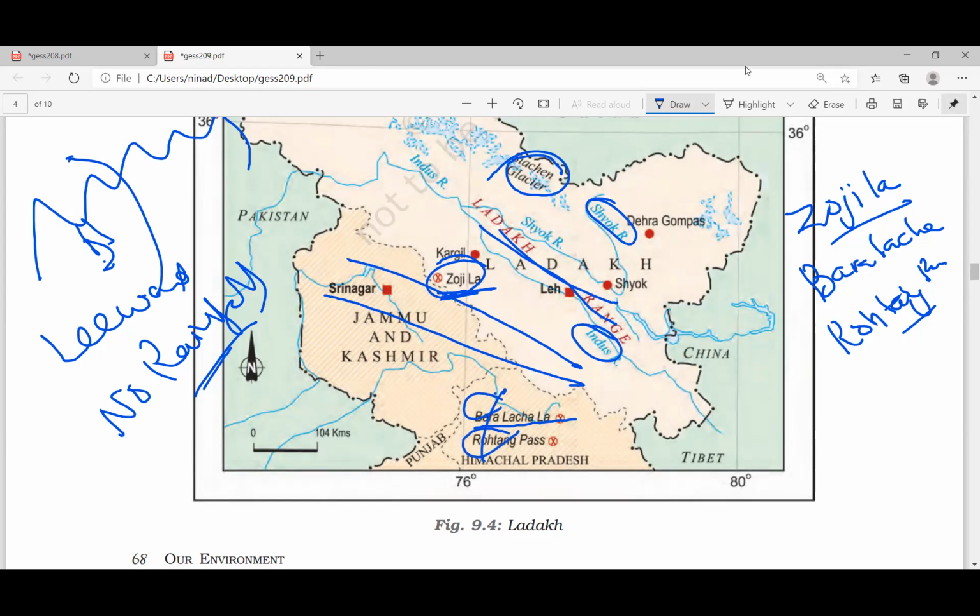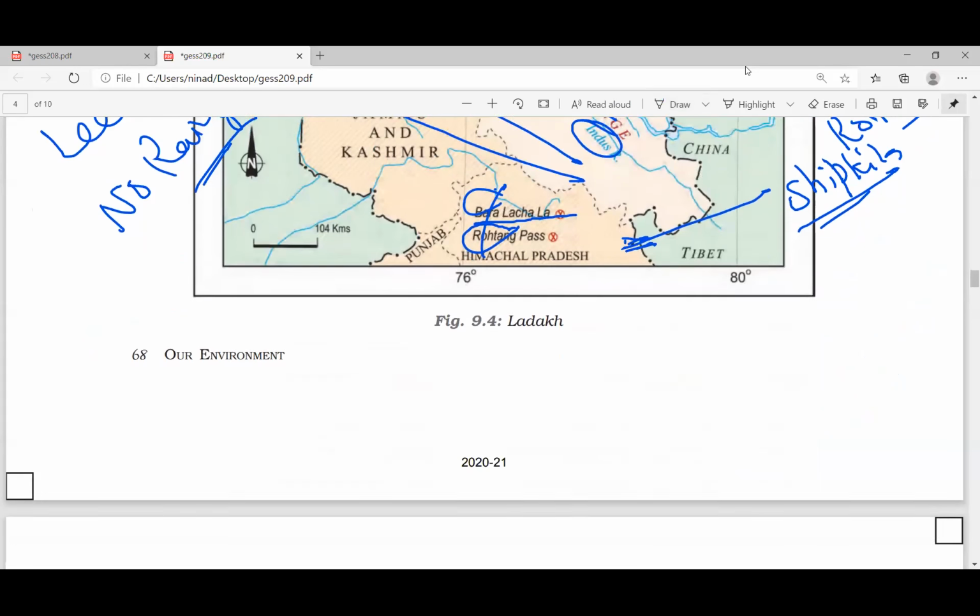In fact, somewhere here in, I think, Himachal Pradesh, you have a pass called Shipki La, through which the Sutlej River enters India. The Sutlej River enters India through this Shipki La Pass.